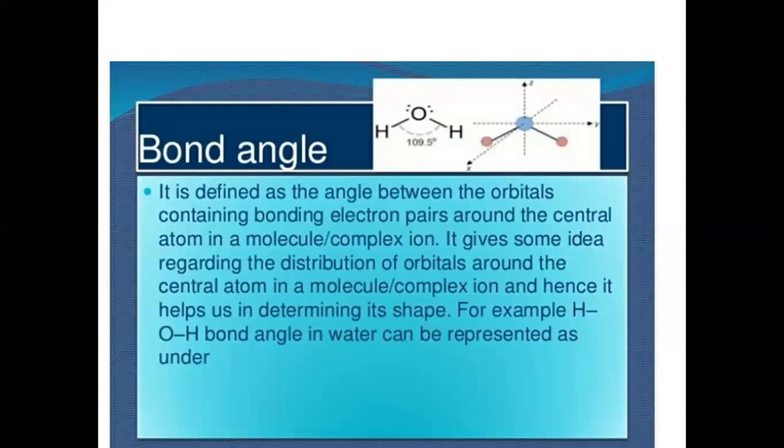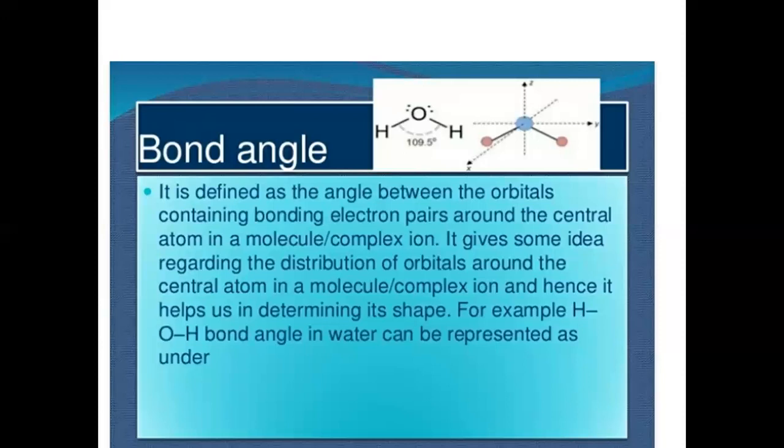We will see what amount of energy is required when H separates from OH, and write that. Then we will see what amount of energy is required when we break the bond between O and H, and write this also. We add both these energies and divide by 2. This energy is called the average bond enthalpy.